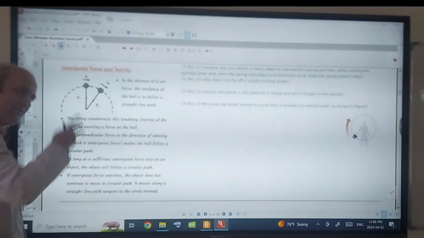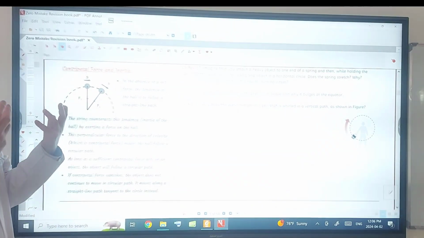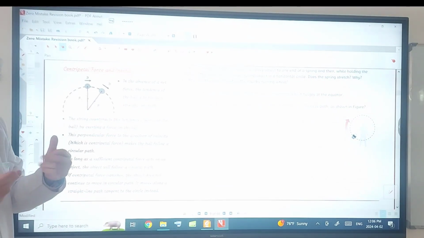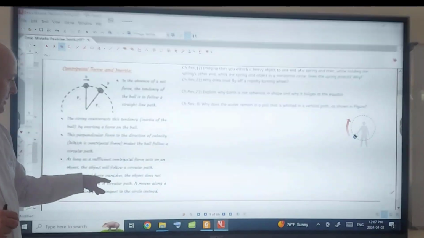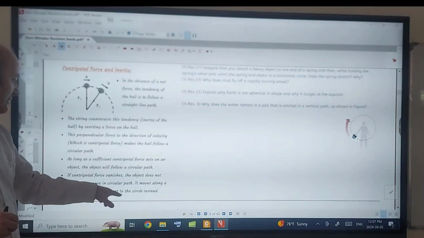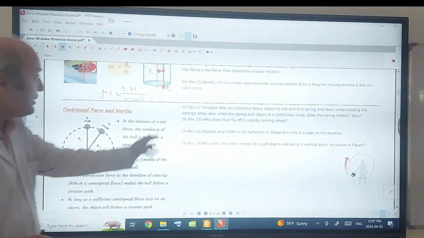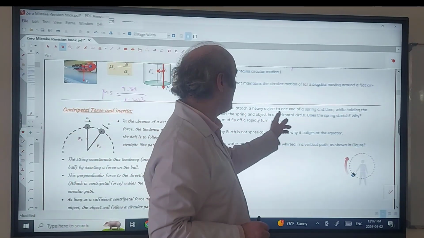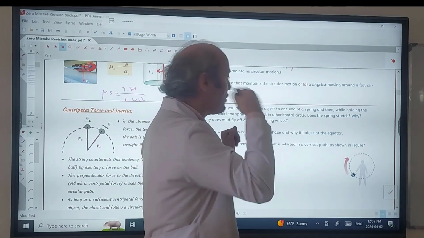But if the centripetal force vanishes, is removed somehow, or is not sufficient, the object will not follow a circular path. If the centripetal force vanishes, the object does not continue moving in a circle. It moves along a straight line path tangent to the circle. All these questions are about that. Imagine that you attach a heavy object to the end of a string and then hold the string, whirling the string.